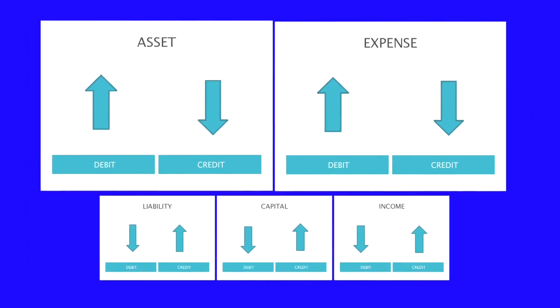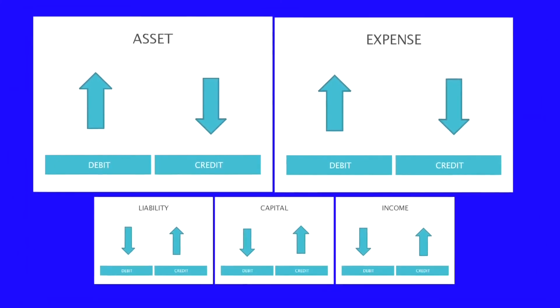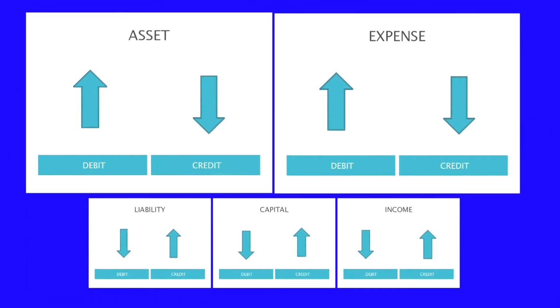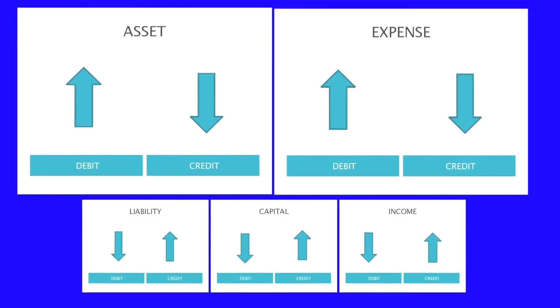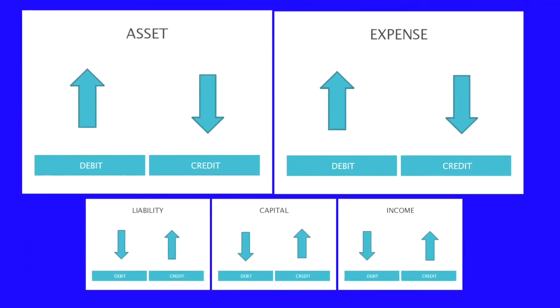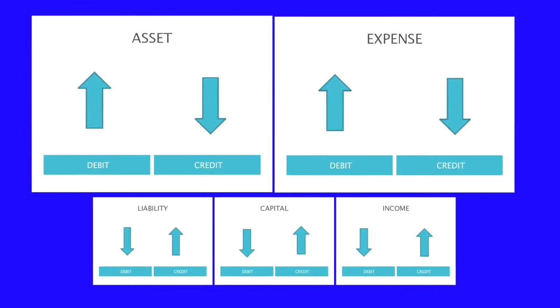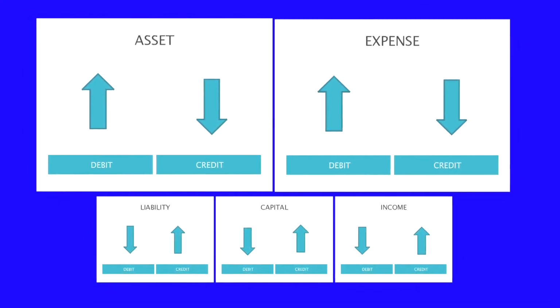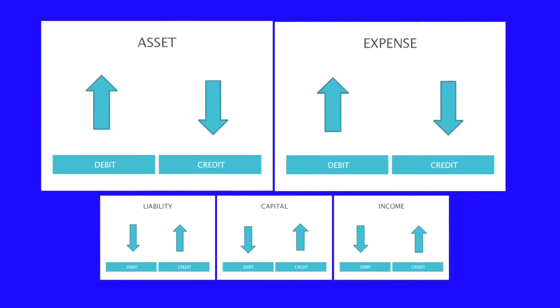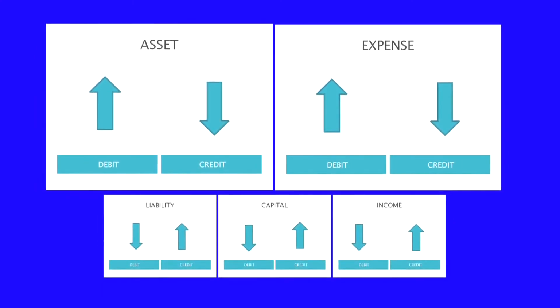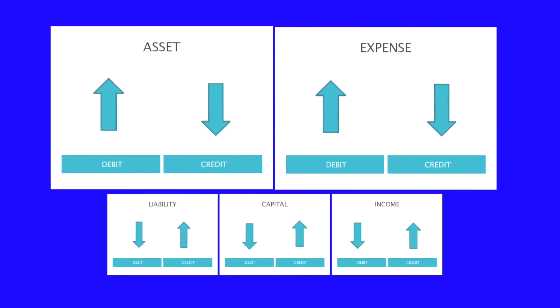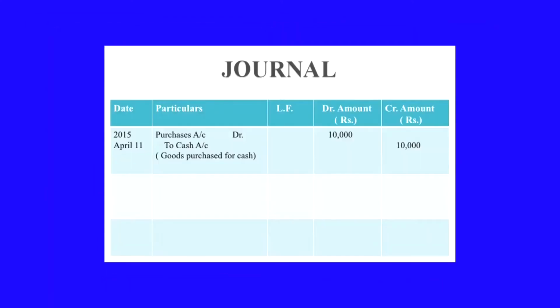Expenses will be debited when it is increasing and credited when it is decreasing. Income will be debited when it is decreasing and credited when it is increasing. Capital will be debited when it is decreasing and credited when it is increasing.